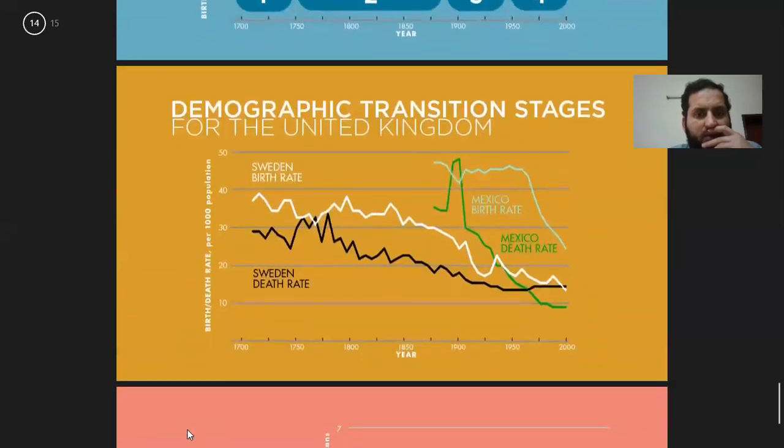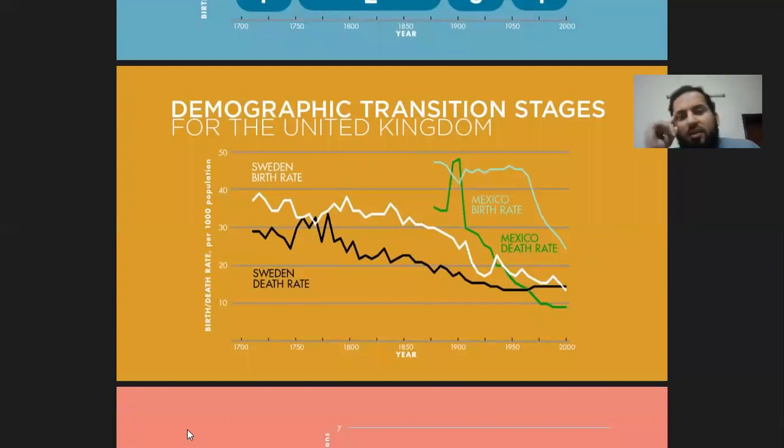And if we talk about the demographic transition of Sweden, we see again it was in stage 1, and then stage 2 started by 1750, and it entered stage 4 around 2000, and now it's going towards stage 5 as well. And you can see almost 100 years in stages 2 and 3.